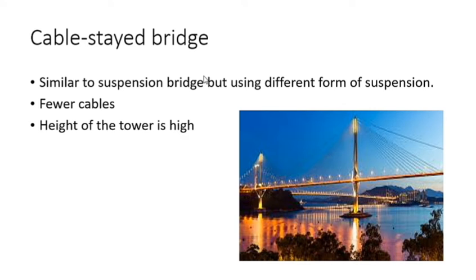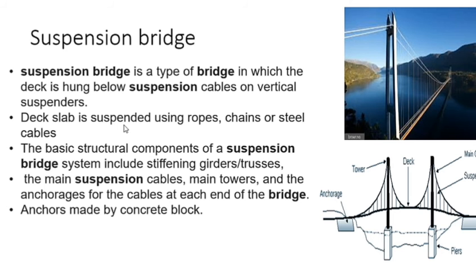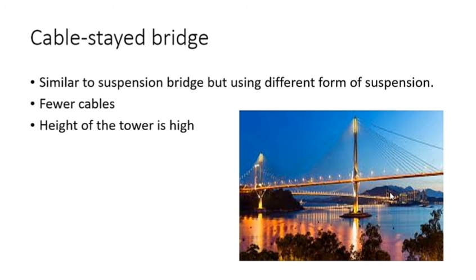Cable stayed bridge. Cable stayed bridge is also similar to suspension bridge, but the form of the suspension is different. For suspension bridge, there are vertical suspenders. Suspenders means main cables or chains, steel cables. But in this cable structure, the form is different.